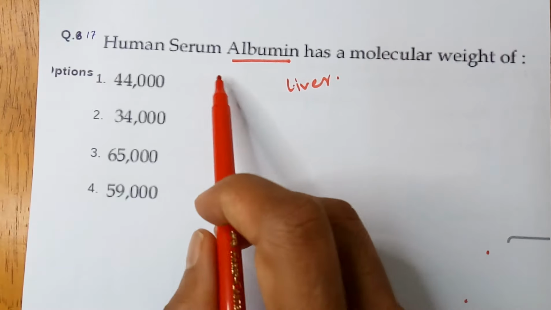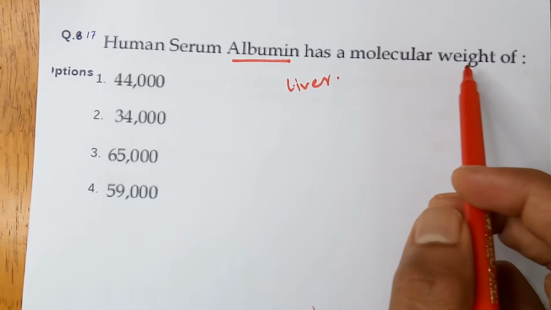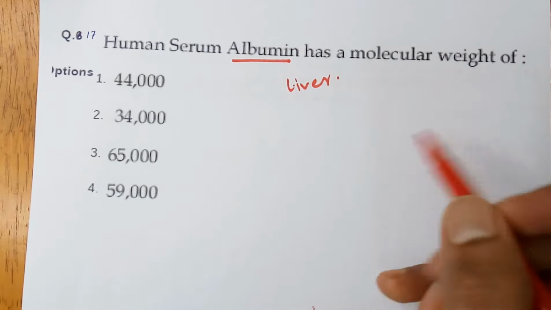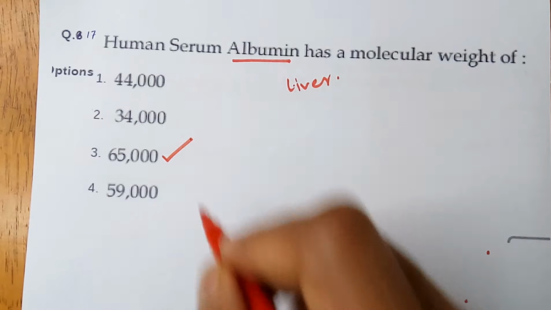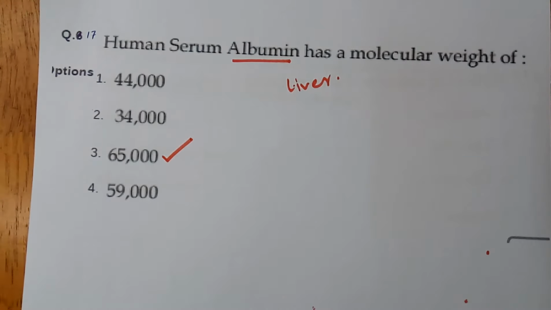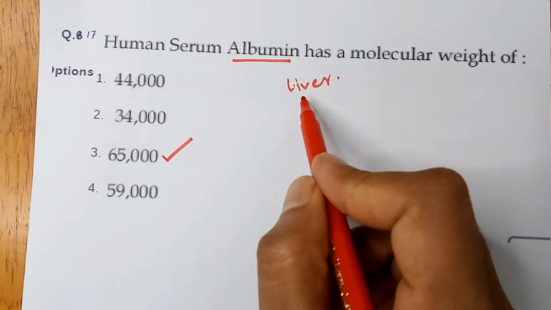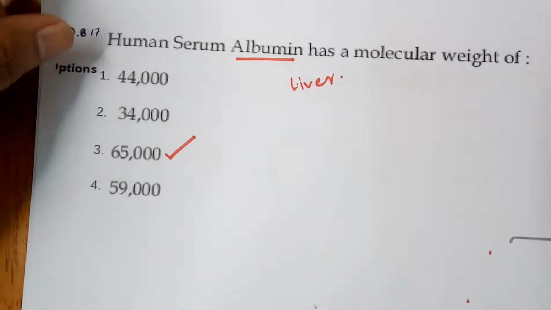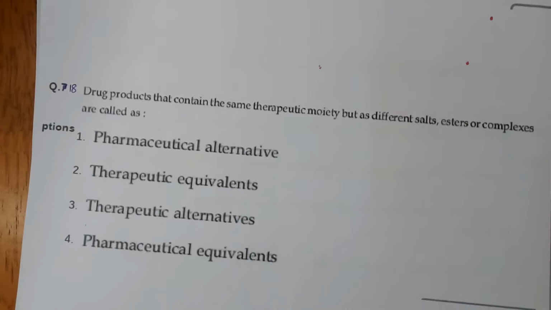The correct answer for this question, the albumin molecular weight, is 65,000. Option 3 is the correct answer. 65,000 is the molecular weight of human serum albumin. Albumin is produced from the liver. We are moving to the next question, question number 18.